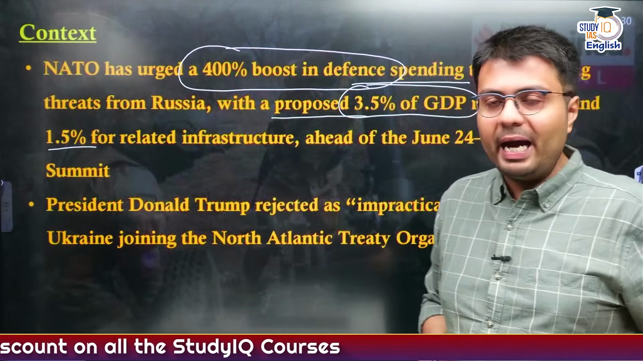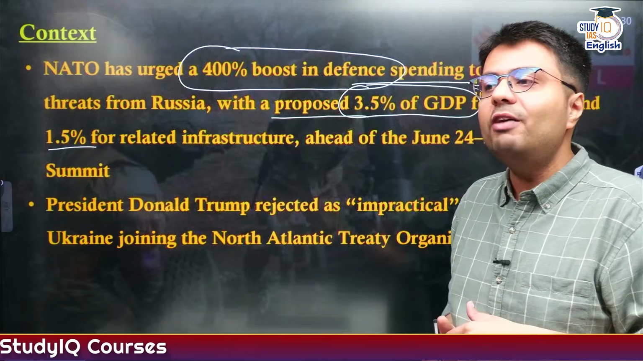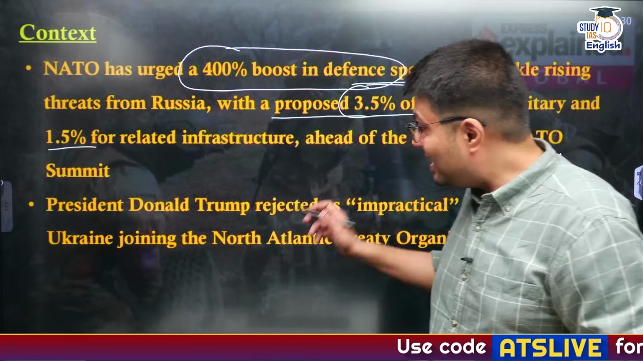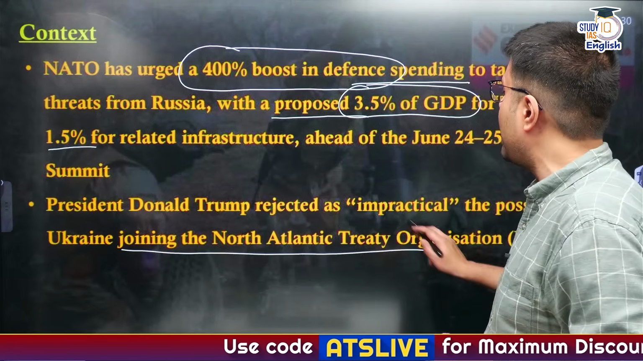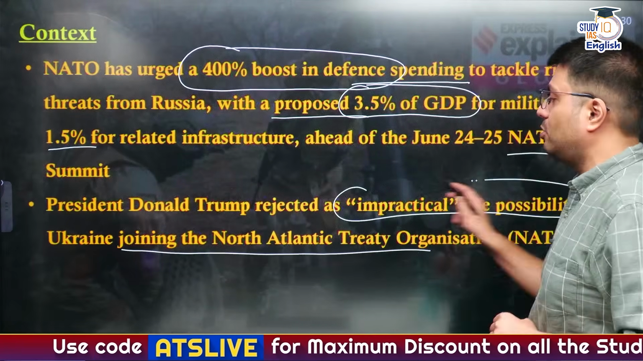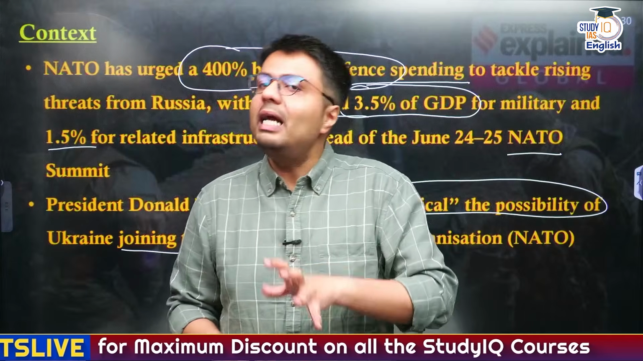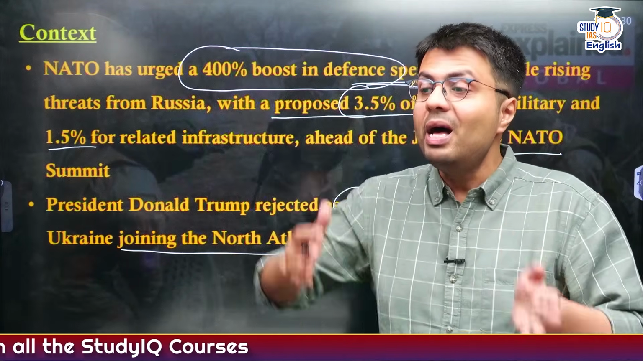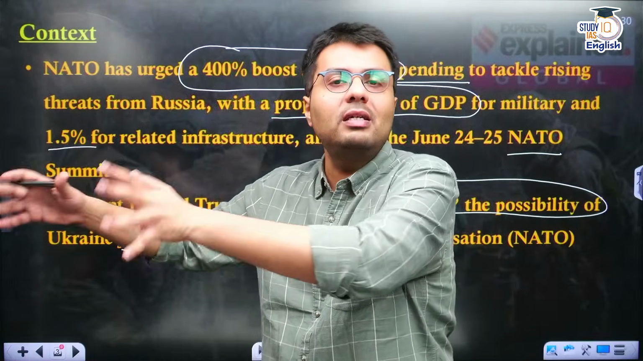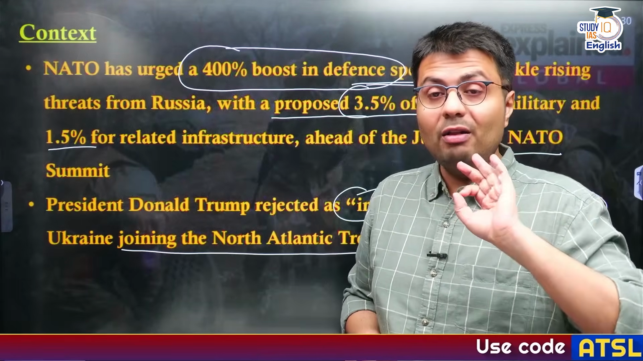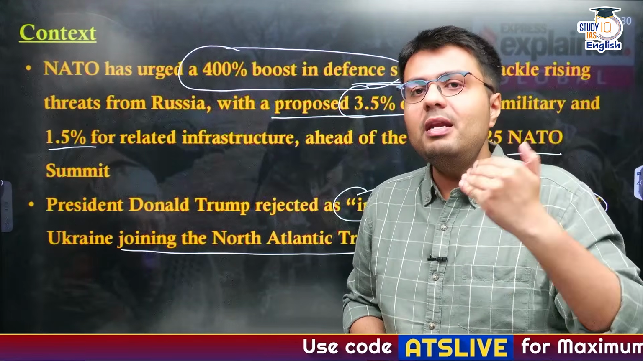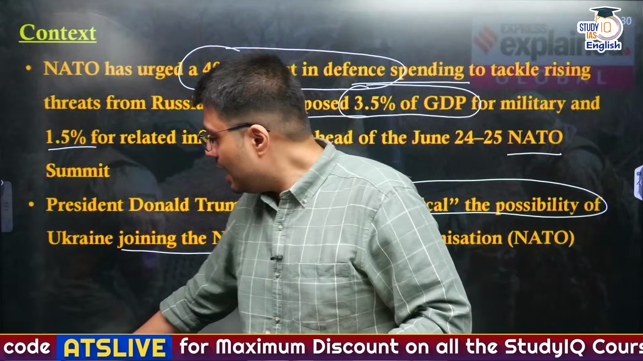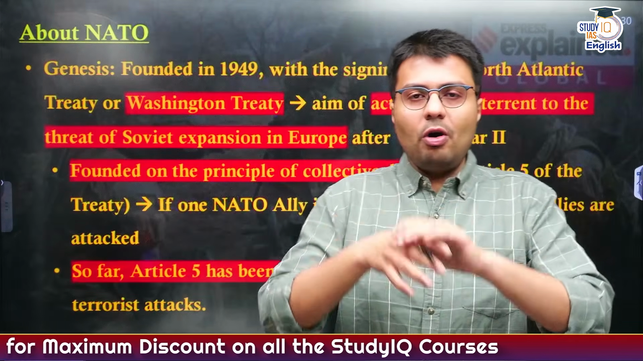And a few months back, President Donald Trump made a very important comment regarding the expansion of NATO to Ukraine. He said that Ukraine joining the NATO alliance will be an impractical possibility. So in these two contexts, let us analyze first how NATO functions, what are the important members of NATO, and how NATO has expanded since the time it was formed. And this expansion was the primary reason why currently both Russia and Ukraine are involved in a war, right? Now, first, let us understand the origins of NATO.